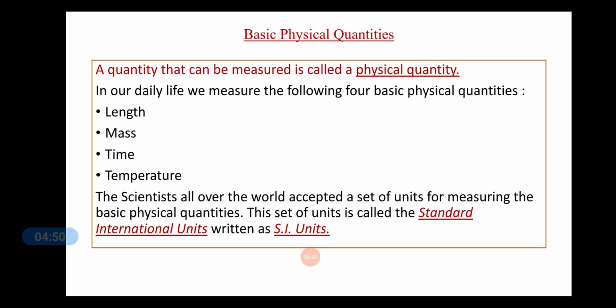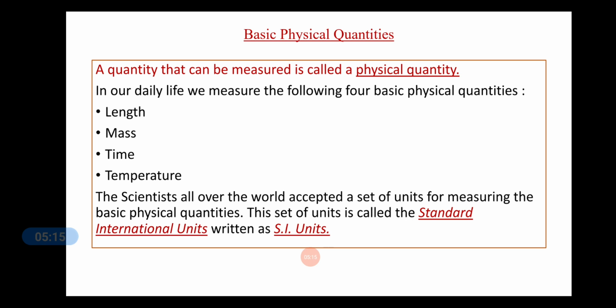The scientists all over the world in 1960 accepted a set of units for measuring these basic physical quantities. This set of units is known as the standard international units, or we write it as SI units.